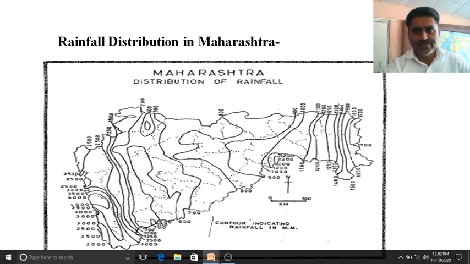In the eastern part there is again heavy rainfall. Although these winds become dry, whenever there is a retreat of the monsoon, some winds come from the eastern side and come back towards this part, causing heavy rainfall. So there is 900, 1000, 1100, 1200, 1400, 1500, up to 1700, an increase of rainfall. Rainfall distribution is shown by this map.